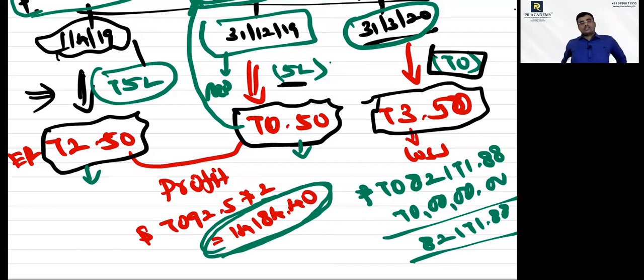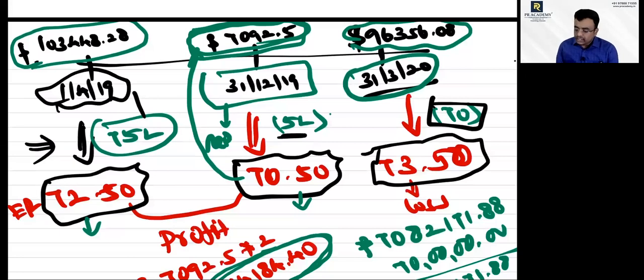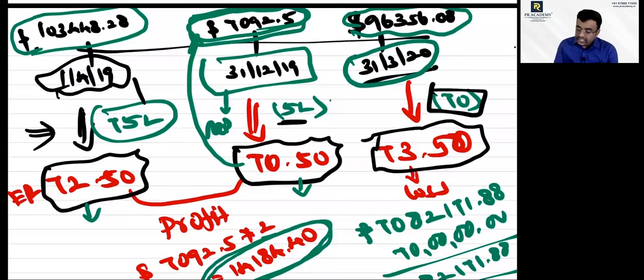Pakka. Yes or no? Yes, sir. On the closing day, on the closing rate, I have 96,356.08 dollars.